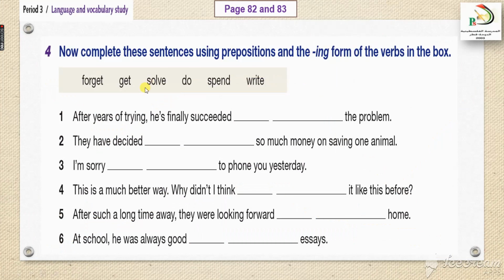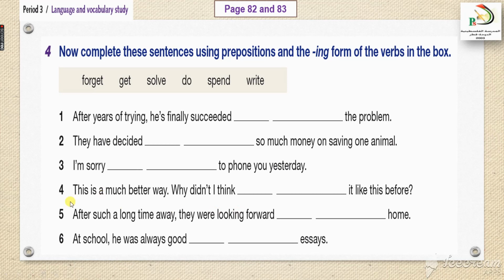Pause the video here and solve activity number 4, which is the ing form of the verbs with the correct preposition. See here, they have already given us succeeded. So from the table above that we have just solved in activity number 3, we have to decide that succeeded in, on, at, for, by. So what is the correct preposition? You have to use the same. Yes, dear students, let's solve the exercises.